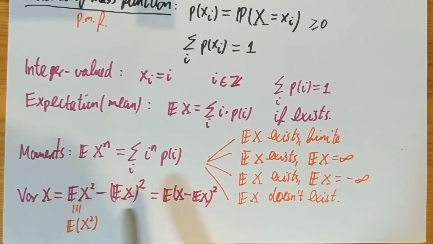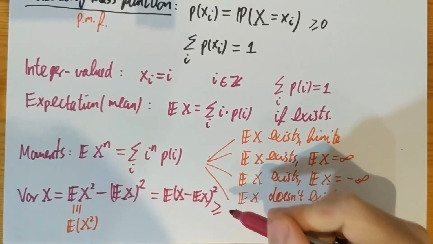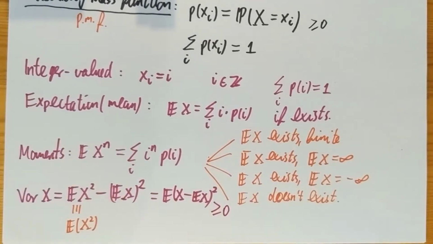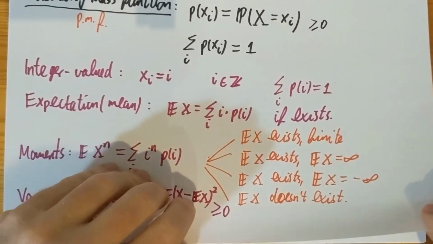Okay, so this is just a very brief review of the generic notions for integer-valued random variables. Usually we only talk about variances when we have a finite second moment. If the second moment is infinite, then this variance is infinite. The variance is never negative, as you can see from here. If you don't already have a first moment, then you just don't talk about variances. Okay, so what's coming next is I'm going to tell you about